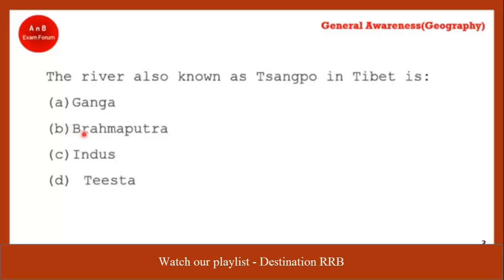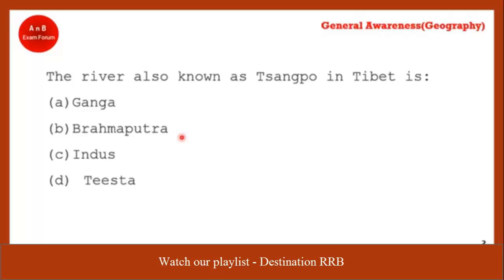Coming to the next question. Which river is also known as Sangpo in Tibet? These are the four options. Yes, the correct answer is option B, Brahmaputra. You must have heard Yarlung Sangpo in Tibet. When it enters into Arunachal Pradesh, it is known as what? Siang or Dihang. Remember, no? For those students who don't know about all these rivers, you can watch our previous chapter where we told you everything about rivers of India.